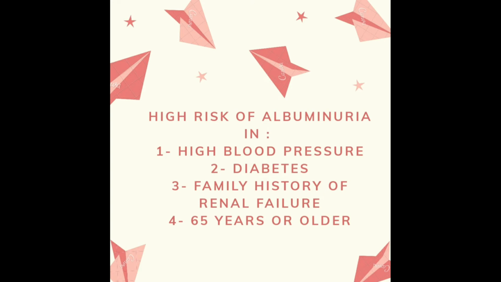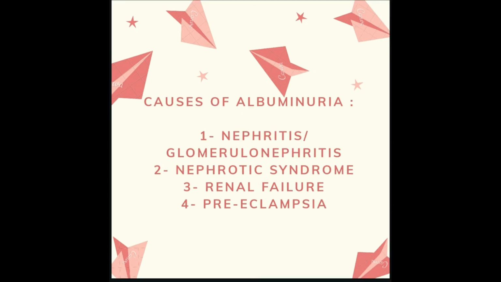High risk of albuminuria is found in high blood pressure patients, diabetes patients, those with a history of renal failure, and those 65 years old or above the age of 65. Causes are nephritis, glomerulonephritis, nephrotic syndrome, renal failure or preeclampsia in pregnancy.